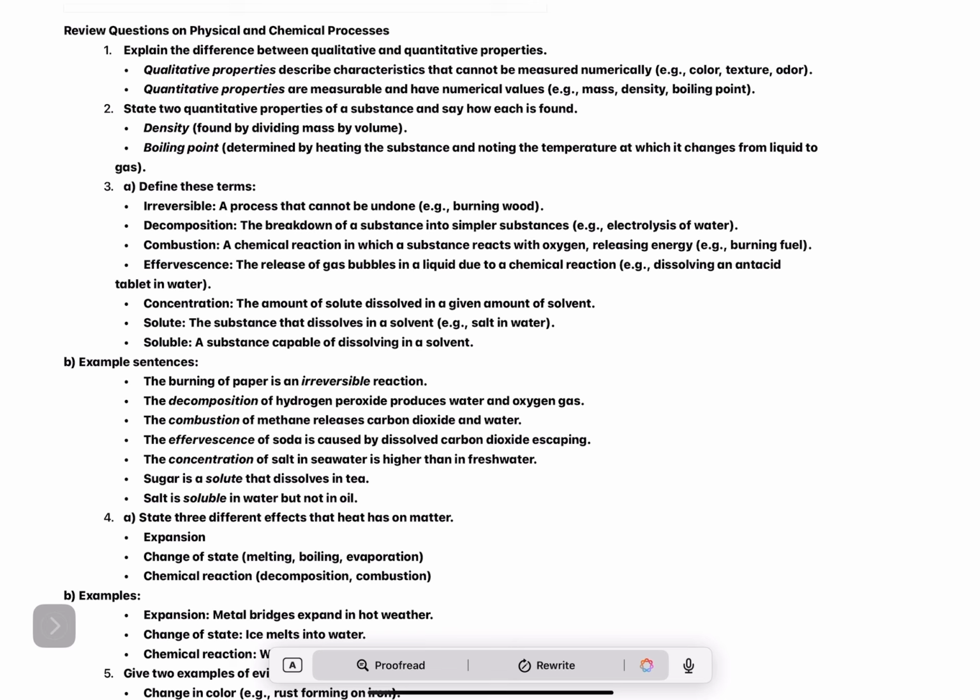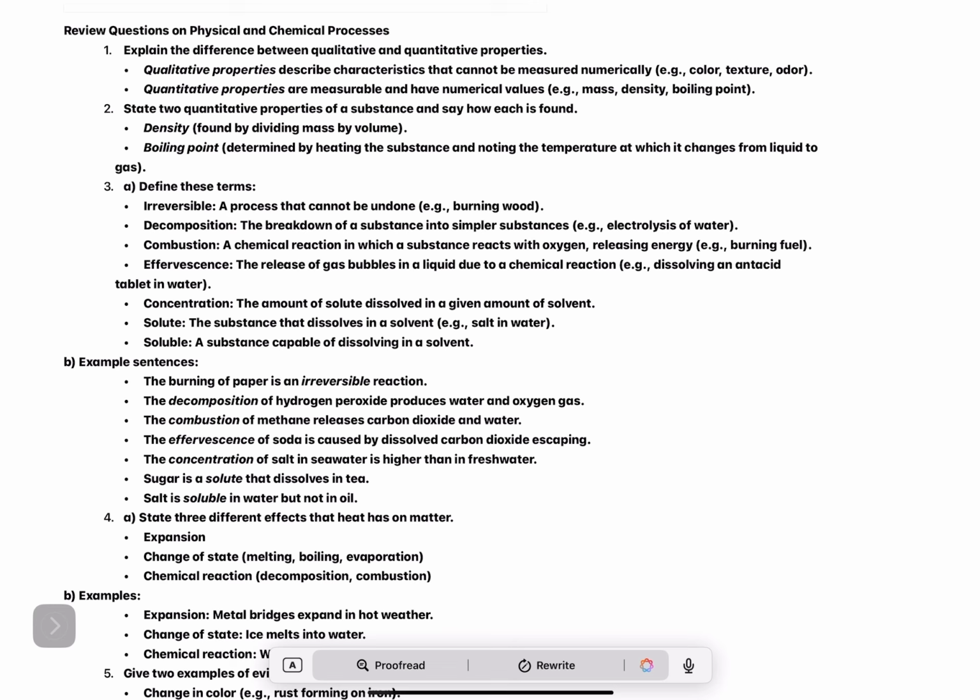2. State 2 quantitative properties of a substance and say how each is found. Density, found by dividing mass by volume. Boiling point, determined by heating the substance and noting the temperature at which it changes from liquid to gas. 3. Define these terms. Irreversible, a process that cannot be undone, e.g., burning wood.